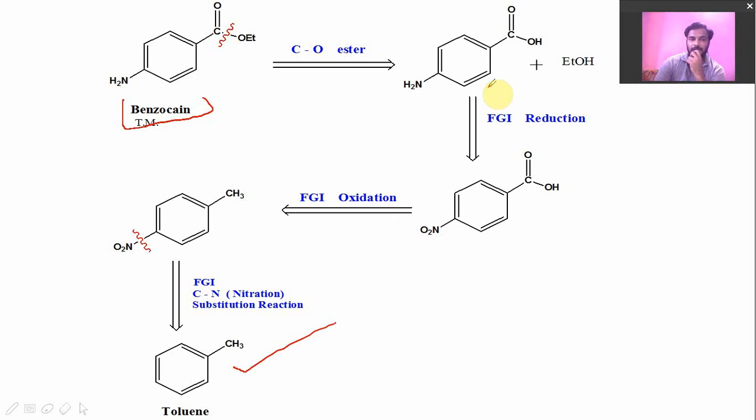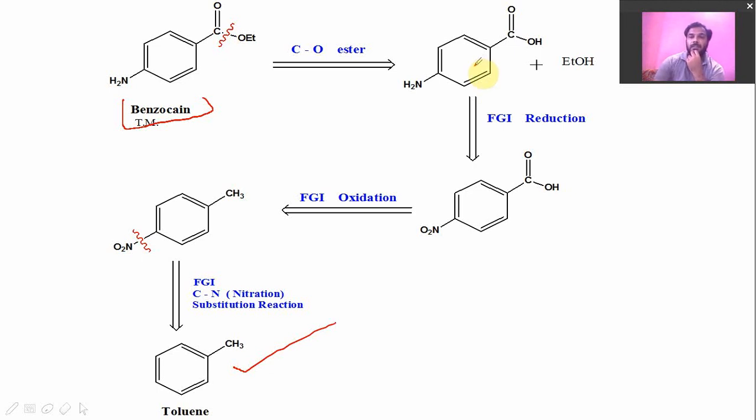No costly starting material we will take during this retrosynthesis. So we will find out such a way by which we will get starting material which are easily available, commercially available, and cheaper by cost.